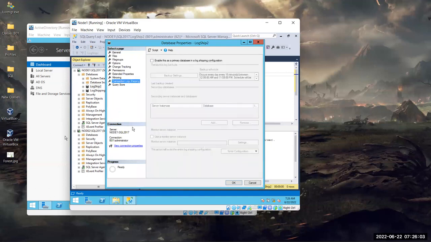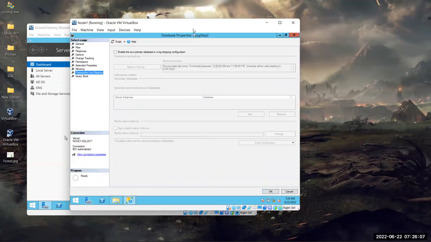Click here. So log shipping, as I told you, is a three step job, right? One is setting up backups or taking backups. Second would be copying backups. The third would be restoring backups, right?